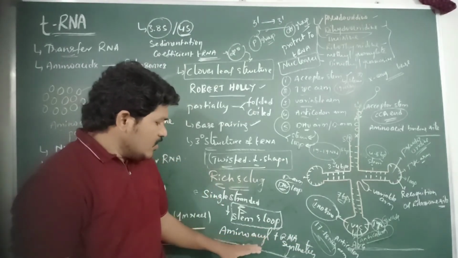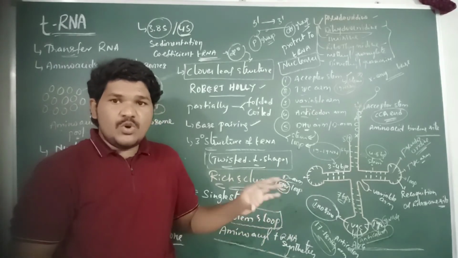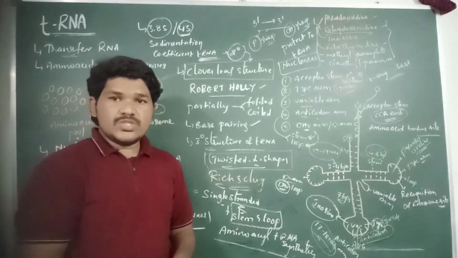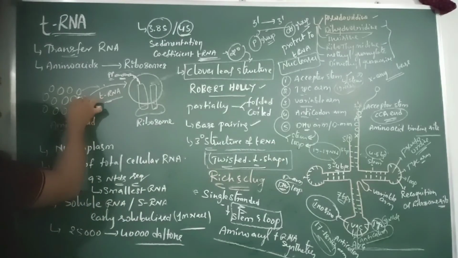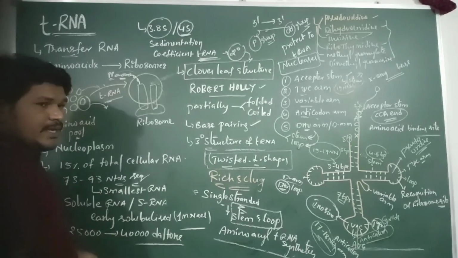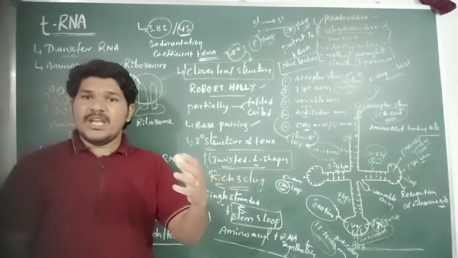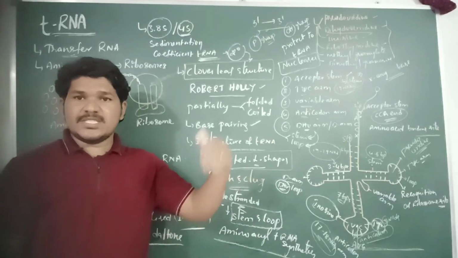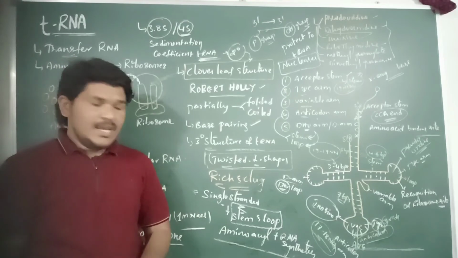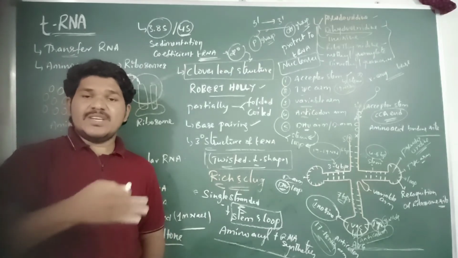The aminoacyl tRNA synthetase is responsible for the attachment of the amino acid to the particular tRNA molecule. The specific amino acid binds to its corresponding tRNA molecule, and then the amino acids are activated. Activated amino acids are transferred to the ribosomes for the synthesis of the polypeptide chain or protein. The aminoacyl tRNA synthetase is involved in the activation of amino acids.